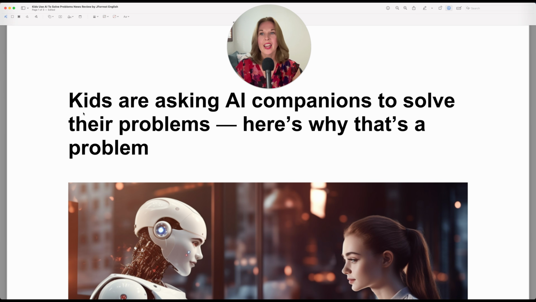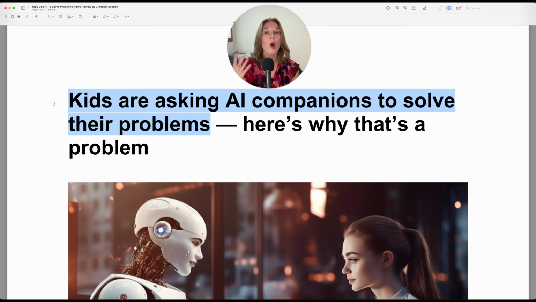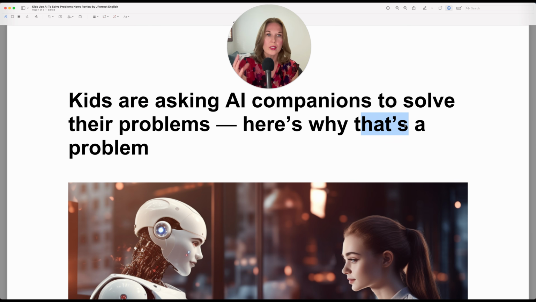Our headline: kids are asking AI companions to solve their problems. Here's why that's a problem. So here, notice we have that's, which of course is the contraction of that is. But what does that represent? Here's why kids asking AI companions to solve their problems. So all of this functions as that, which is why it's so important to replace it with a relative pronoun when you can. Here's why that's a problem.